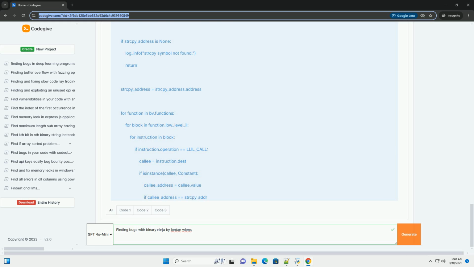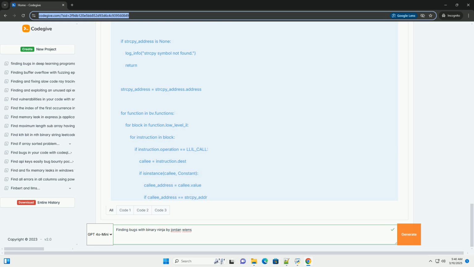2. Checking buffer sizes, static analysis. If we can determine the size of the destination buffer and the potential size of the source string, we can statically assess whether a buffer overflow is likely. This can involve examining the memory allocation instructions or the sizes declared in the code.